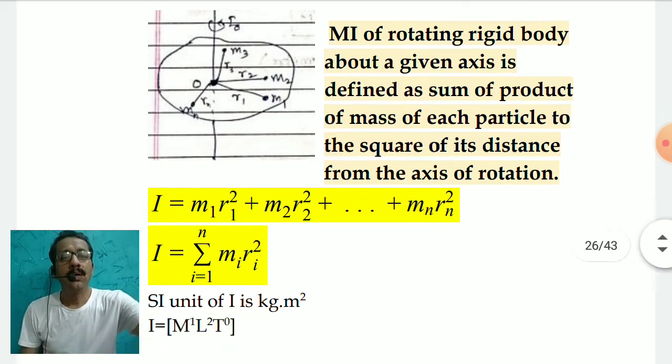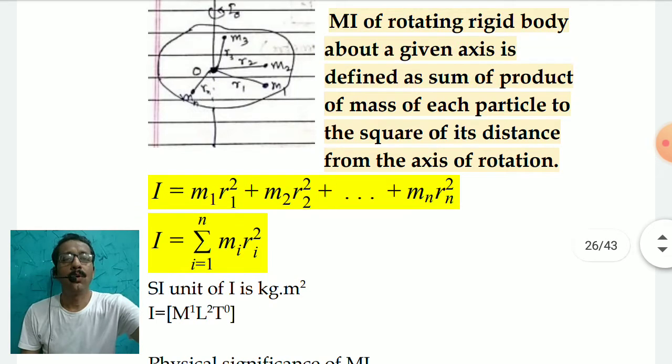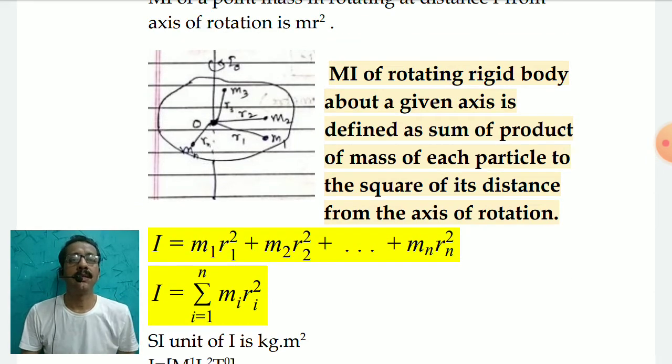Because it is a product of mass and radius squared, the definition of moment of inertia is shown on this screen.